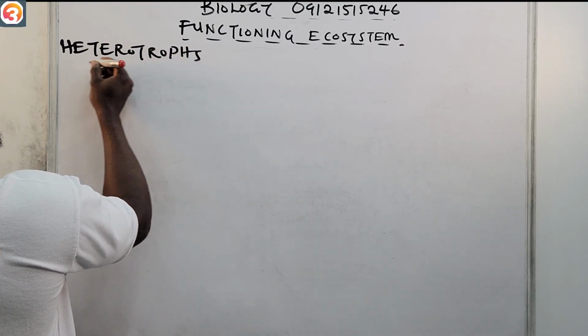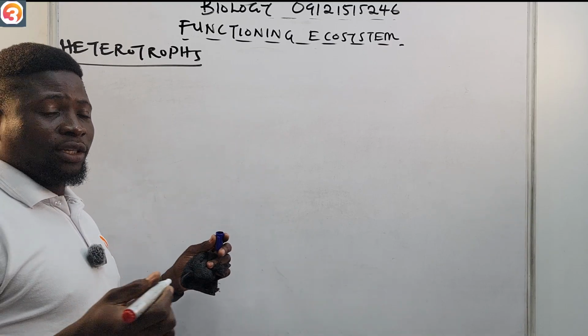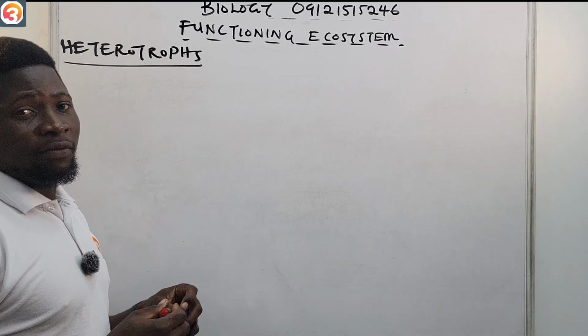Heterotrophs. So now, what are heterotrophs? Like we said, they depend on the autotrophs for food.